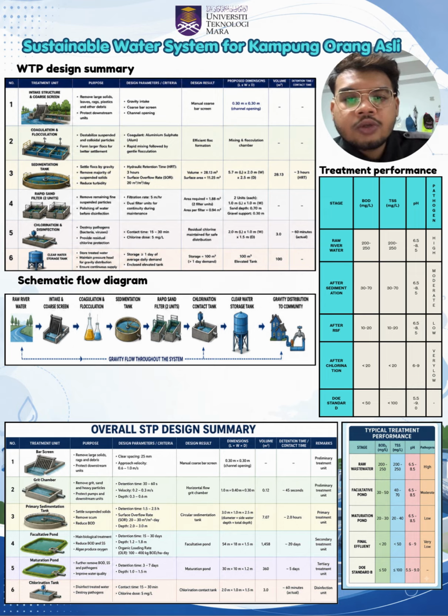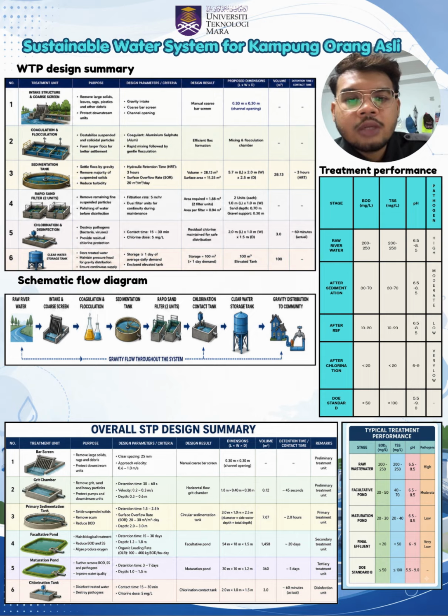The second stage is coagulation and flocculation. Here, aluminum sulfate will be added as the coagulant. Then rapid mixing distributes the chemical evenly, while slow mixing will allow the fine suspended particles to combine and form larger flocs. These larger flocs can then be removed much more efficiently during sedimentation.